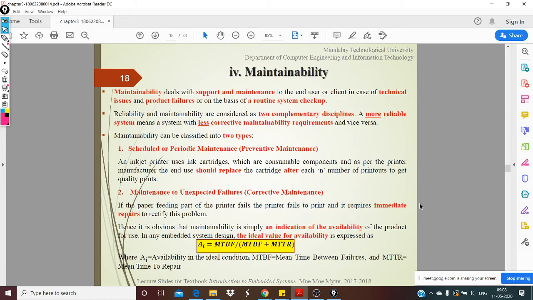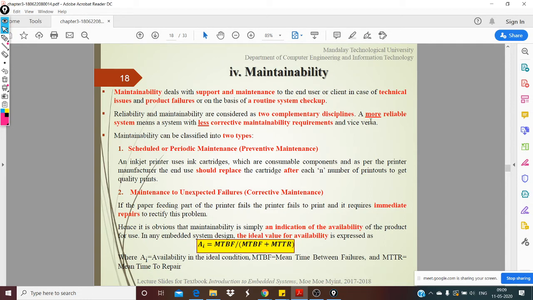So today we will see maintainability. Maintainability is an extension of reliability and failure. Maintainability deals with support and maintenance for the end user or the client in case of technical issues or product failures. They are two complementary factors; reliability and maintainability go hand in hand.